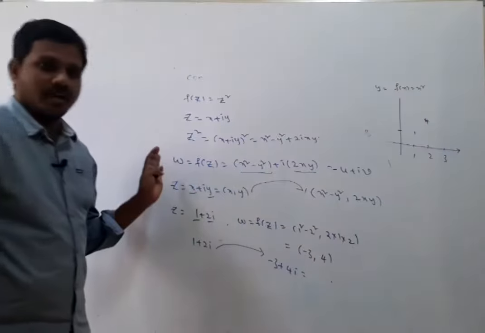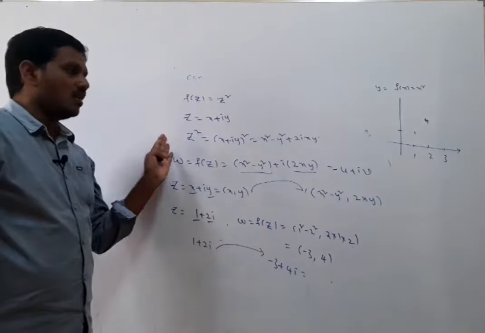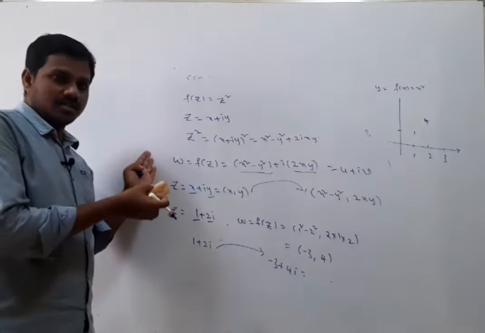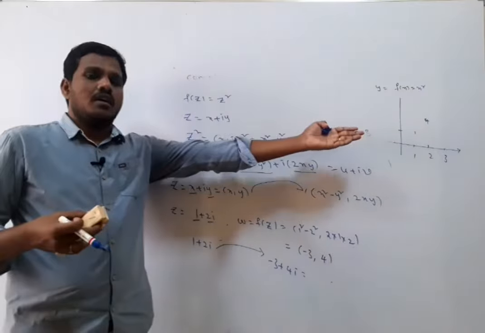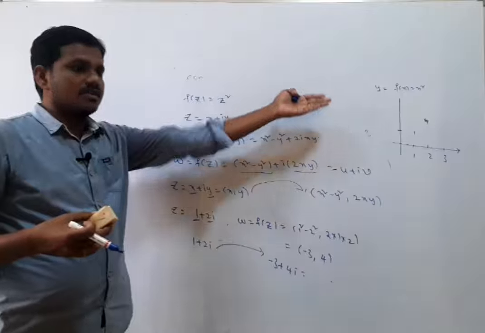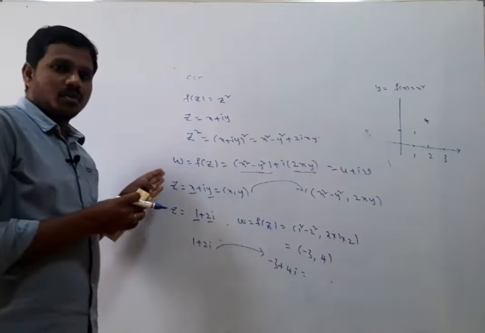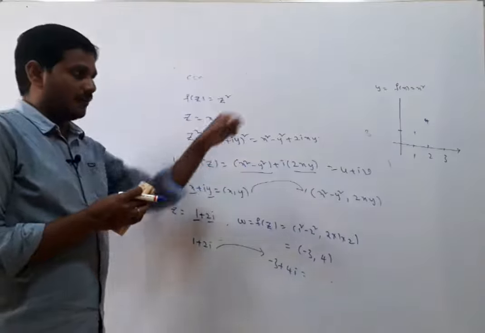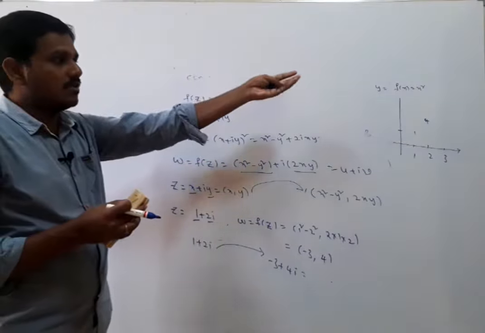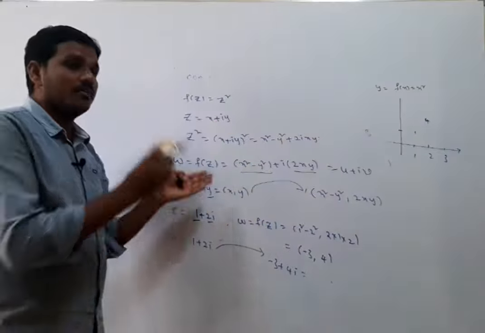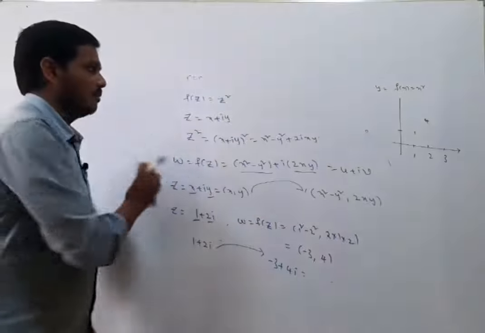Yes, this is a complex valued function. That means region to region. Generally the domain region is considered to be the z plane, and the codomain region, that is the w plane, the uv plane. This is the xy plane, that is the uv plane. This is about the complex valued function. Is it clear? In the real number system, the relation is between the horizontal line and vertical line. Here it is plane to plane.